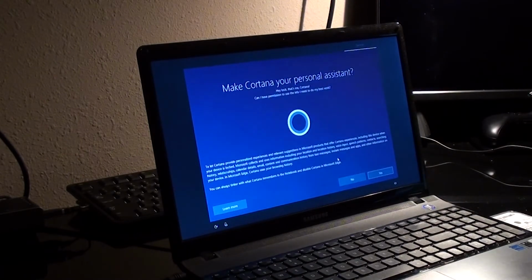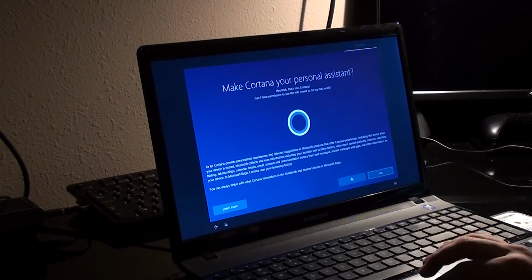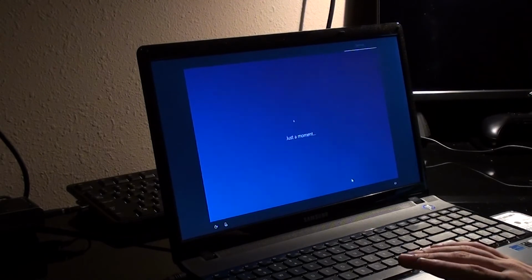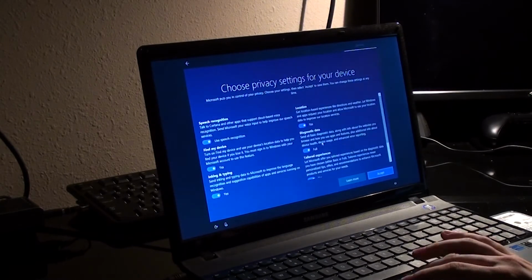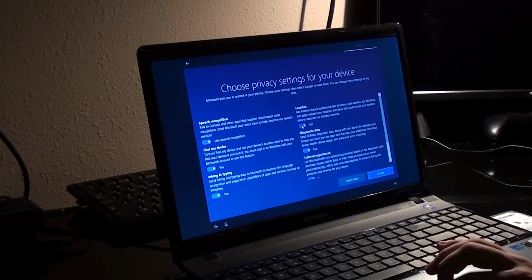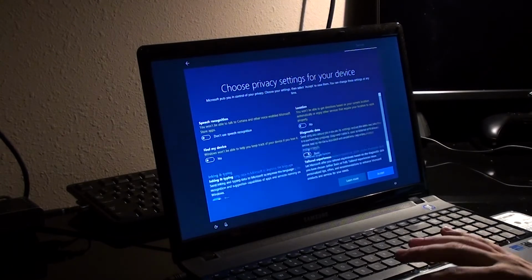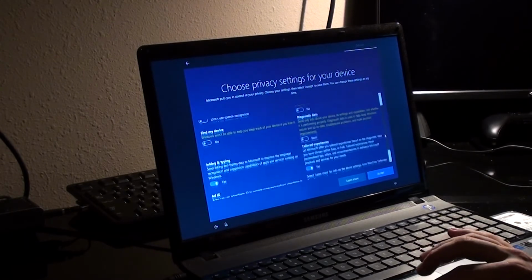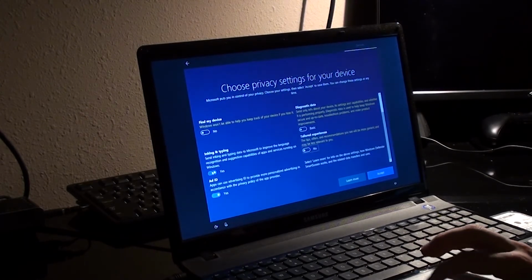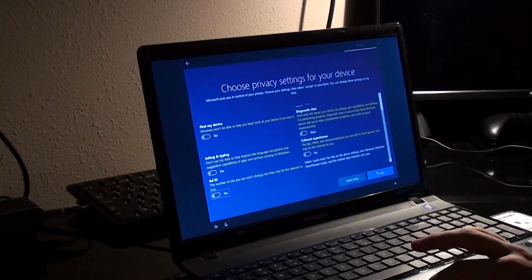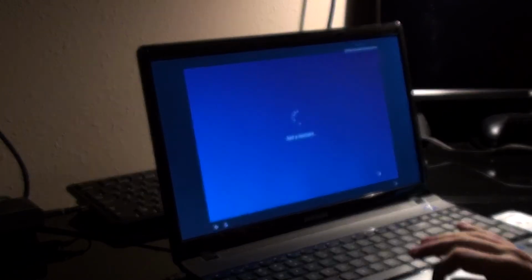I will have him create his password again. Personally, I do not use Cortana. I know he did not also, so I am just going to turn off Cortana. And I'm just going to turn off all of these diagnostic data and location preferences. And I'm going to go ahead and click accept.